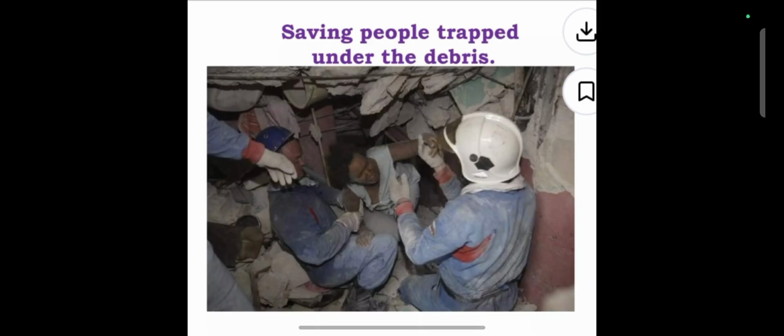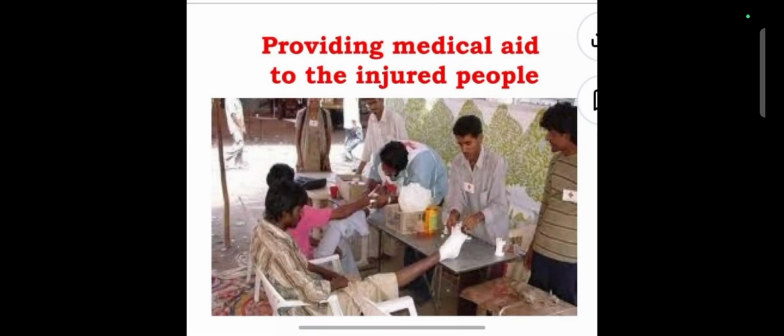Okay, so this is an essential step that is required during these kinds of natural calamities. Another one is providing medical aid to the injured people. Many governmental organizations, non-governmental organizations, governmental institutions, health agencies, as well as many other groups come forward and take initiatives.